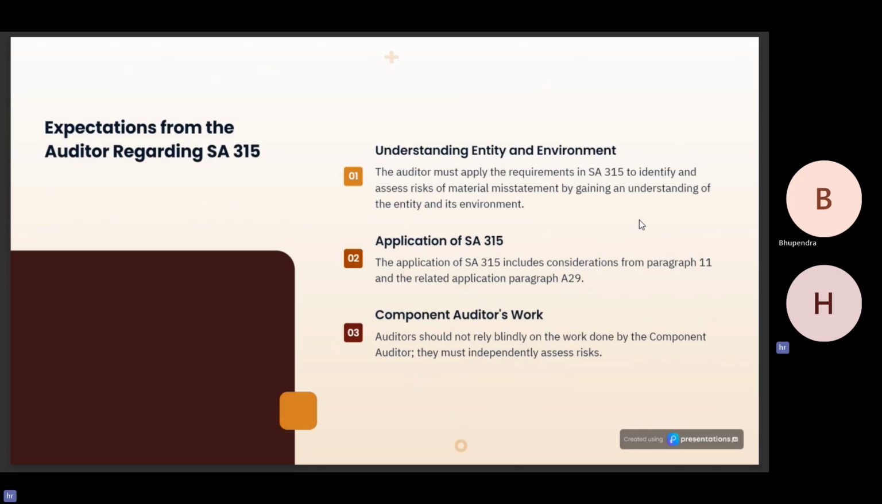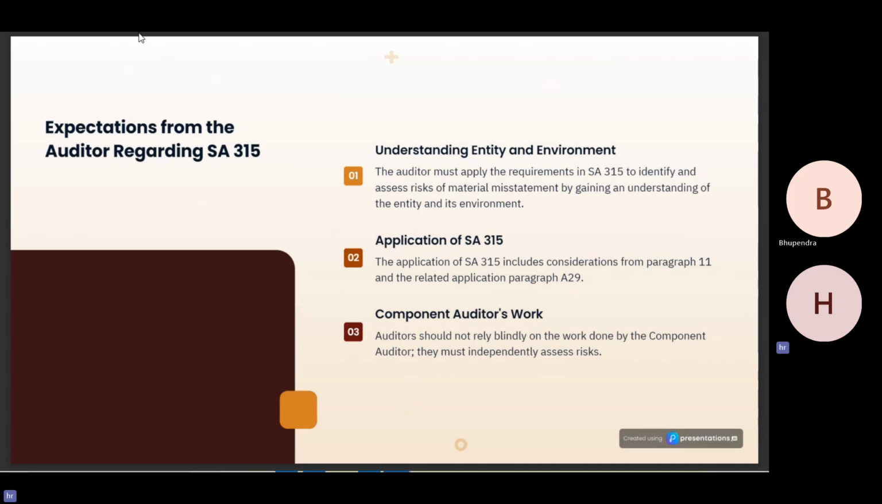Now, what are the expectations from the auditors regarding SA 315? Here, the NFRA has some expectations of the auditors with respect to SA 315. The auditors must apply the requirements of SA 315 to identify and assess the risk of material misstatement, including the considerations in paragraph 11 and the related application paragraph A29. And the auditor should not blindly rely on the work done by the component auditors. They must also independently assess the risk.